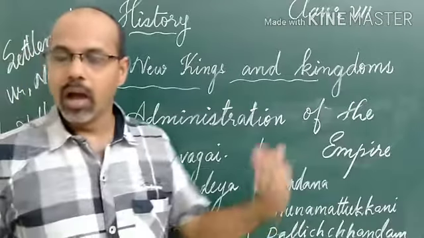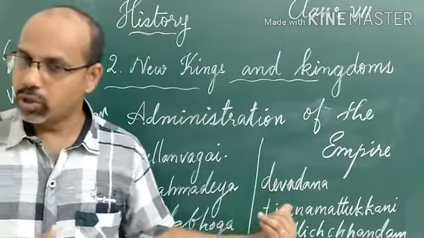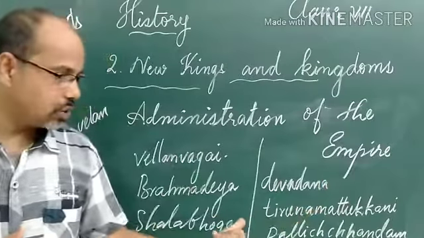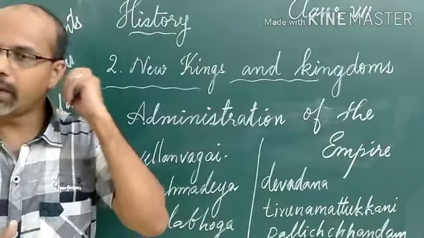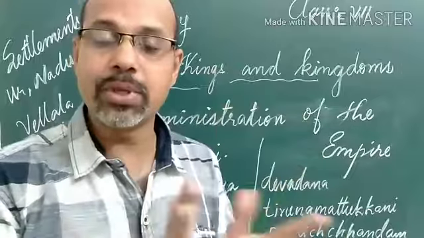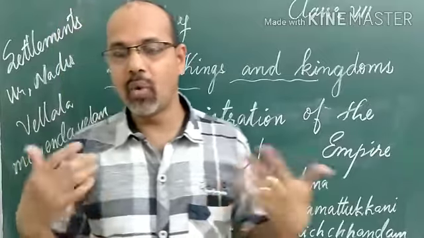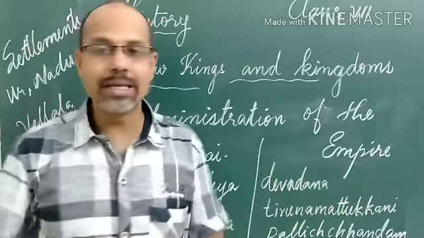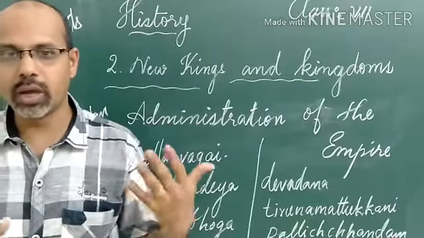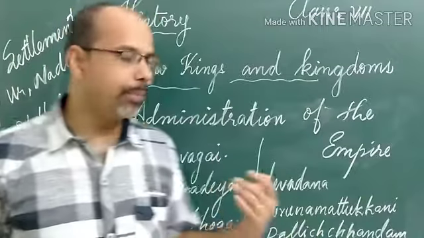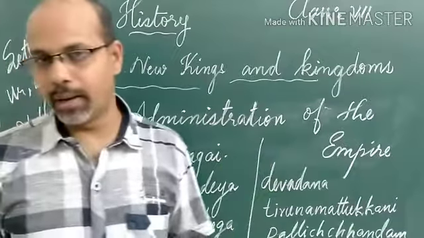Brahmadeya, Shalabhoga, Devadhana, and also Tirunamattukkani, which is in the Tamil language, and Pallichandam. These were the different terms used for the different types of lands under the administration of the Chola rulers. Now let's see what the differences are. Velan Vagai is the land of non-Brahmana peasant proprietors. The land owned by non-Brahmanas was known as Velan Vagai.